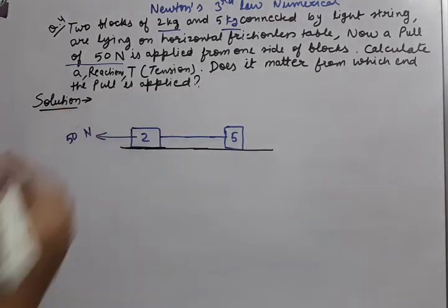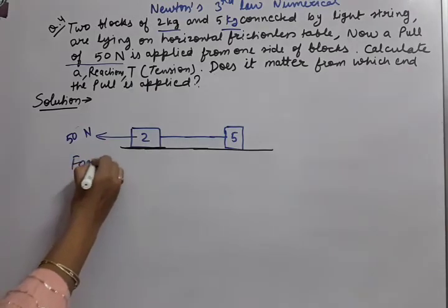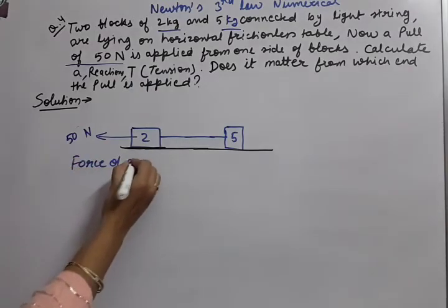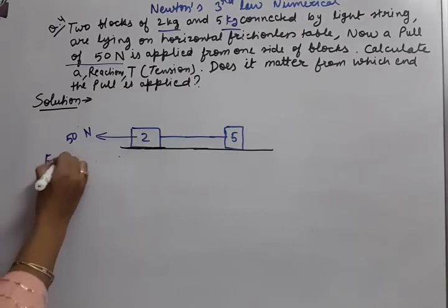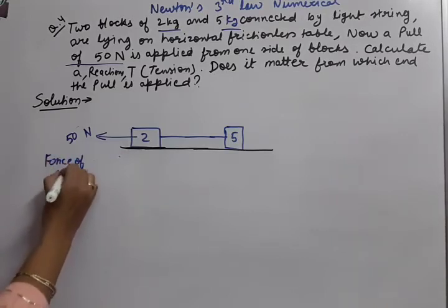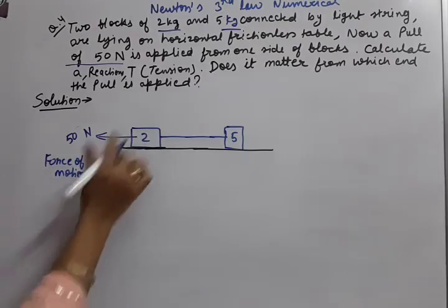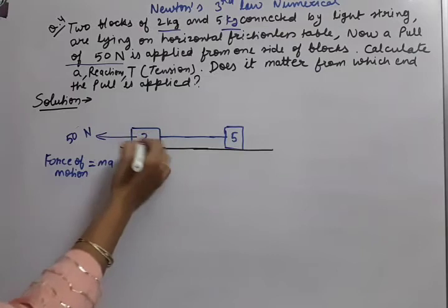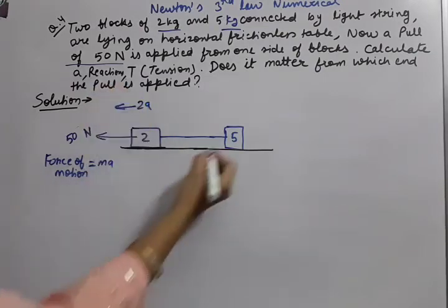So you can see the force of motion is MA. First force is the force of motion MA. This object's mass is 2, so 2A and the direction is this side.